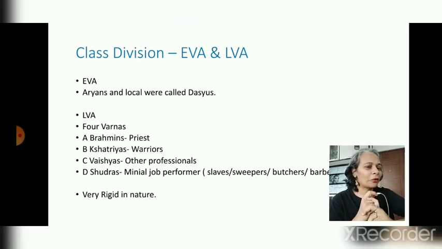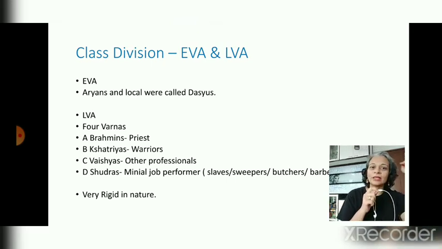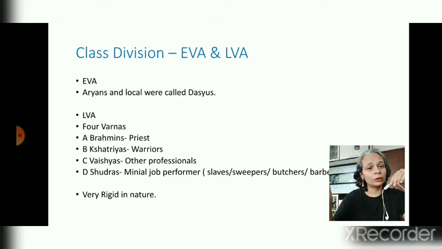The second point of the social life we go on to is the class division. Now in this class division, if you read the Rig Veda of the early time, there was a mention of Aryans and the Dasyus. Dasyus were the people who were residing in India before the Aryans came.